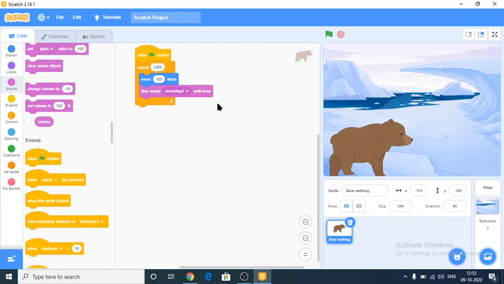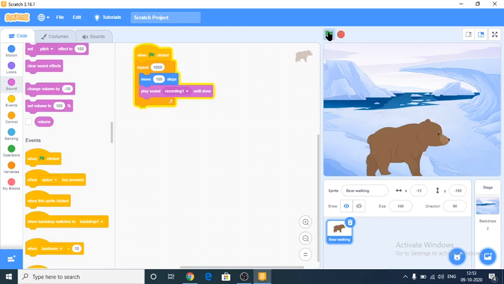And now I have given repeat 1,000 times and move 100 steps. Until then it will keep moving.